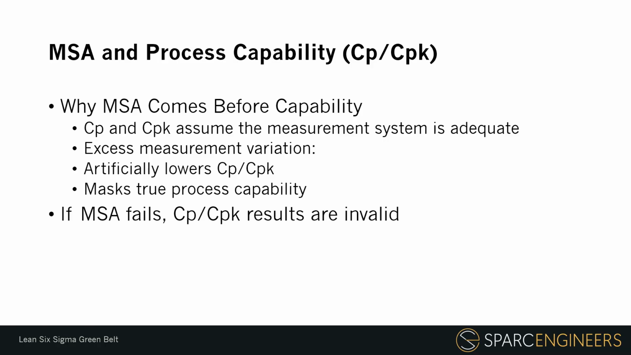Excess measurement variation can artificially lower CP and CPK. It can make a capable process look incapable. It can also mask the true capability of the process. This is why MSA should come before capability analysis. If MSA fails, then CP and CPK results are not valid. In other words, if we cannot trust the measurements, we cannot trust the capability calculation. That is especially important when capability results are used for customer approval, production release, supplier qualification, or critical to quality characteristics. Capability example. Let's look at a simple example.